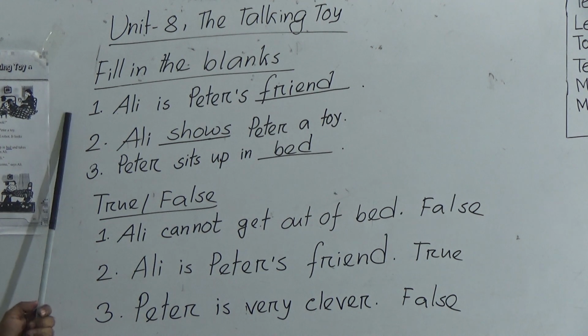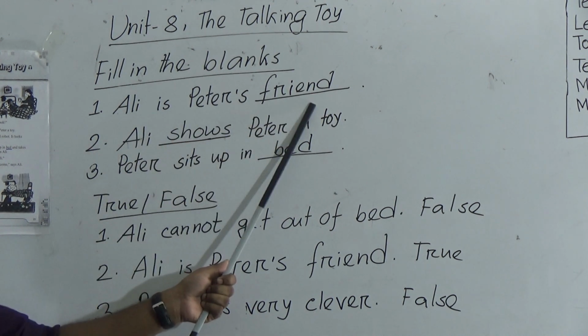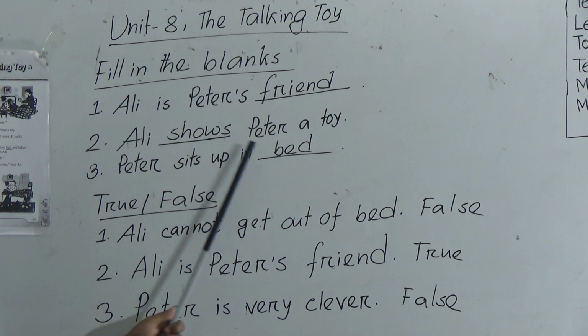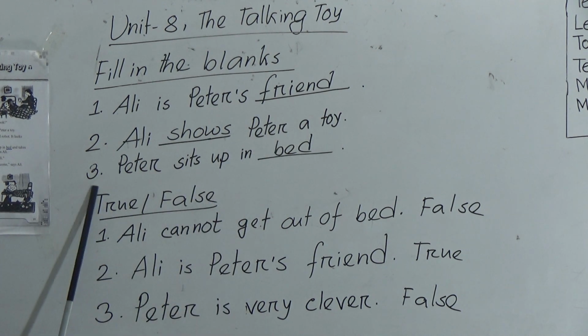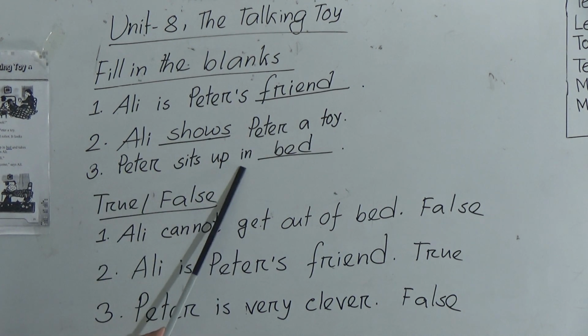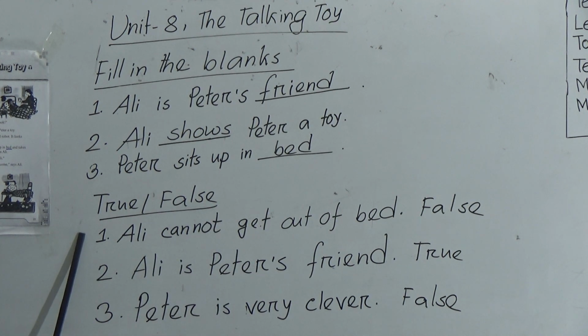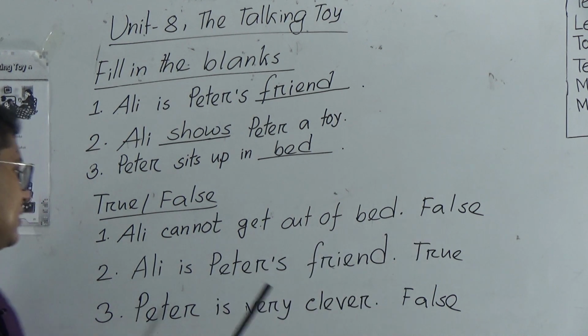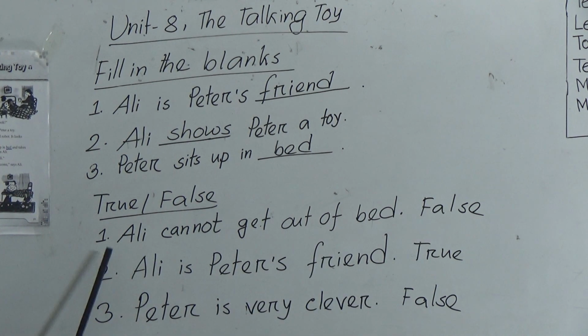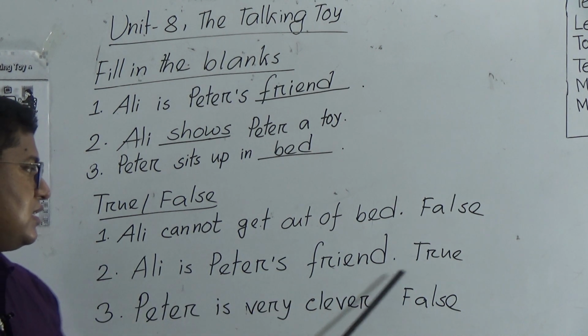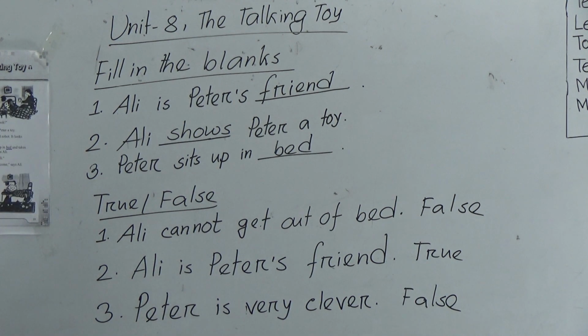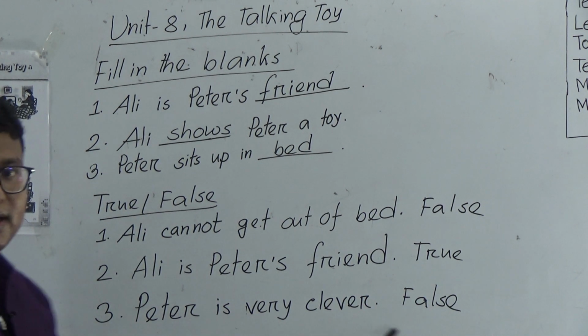I am reading for the last time. Ali is Peter's friend. Ali shows Peter a toy. Peter sits up in bed. True, false. Ali cannot get out of bed. False. We know Peter cannot get out of bed. Ali is Peter's friend. True. Peter is very clever. False because we know from the story Toto is very clever.